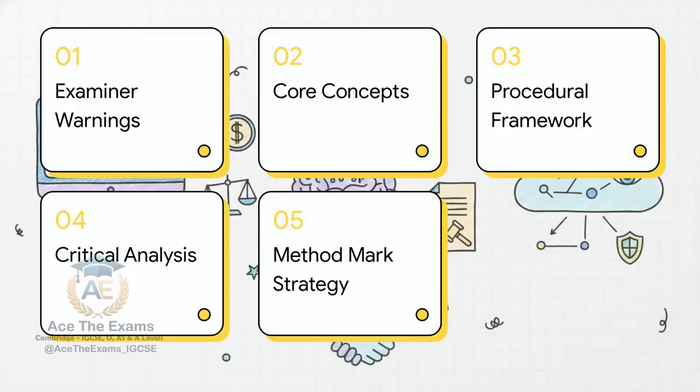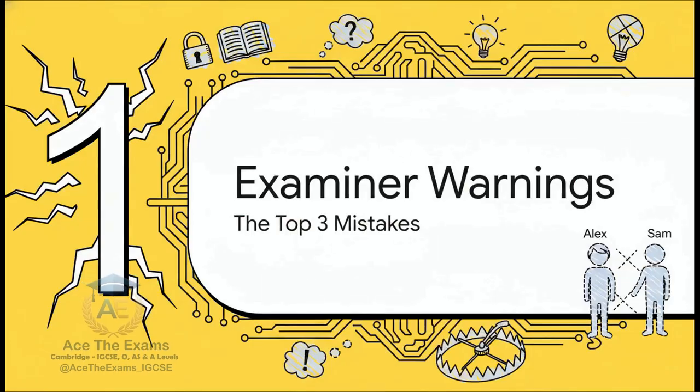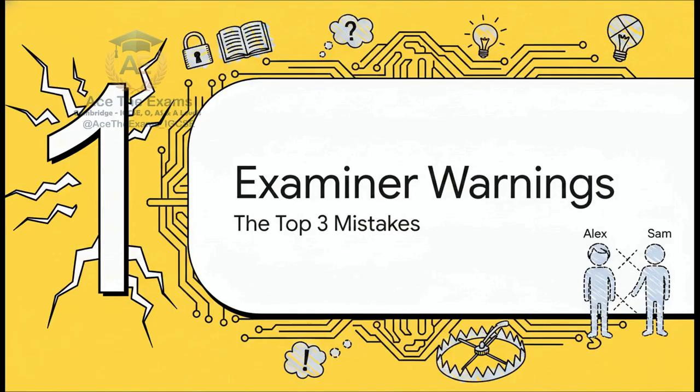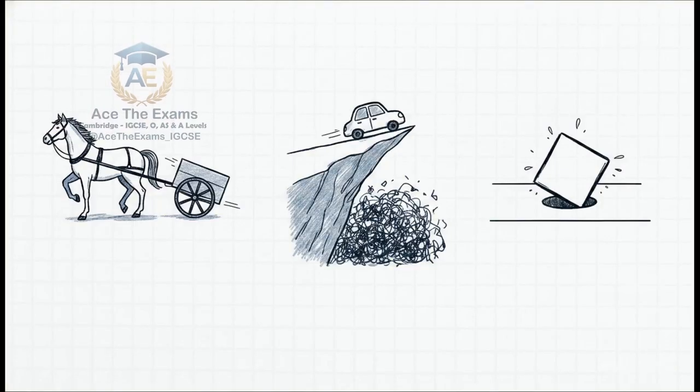So here is our mission-critical roadmap for today. First, examiner warnings. Second, core concepts. Third, procedural framework. Fourth, critical analysis. And finally, the method mark strategy. Let's start with Section 1, Examiner Warnings. We need to look at the absolute most common pitfalls students make. These are the exact traps that caught Alex and Sam.